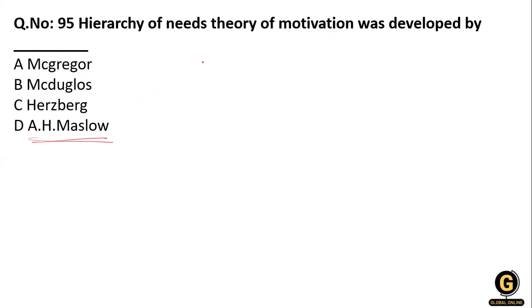This theory was developed in 1943, in the paper 'A Theory of Human Motivation' in Psychological Review. The Maslow theory of needs is an idea in psychology propounded by the American psychologist Maslow. So option D is correct.